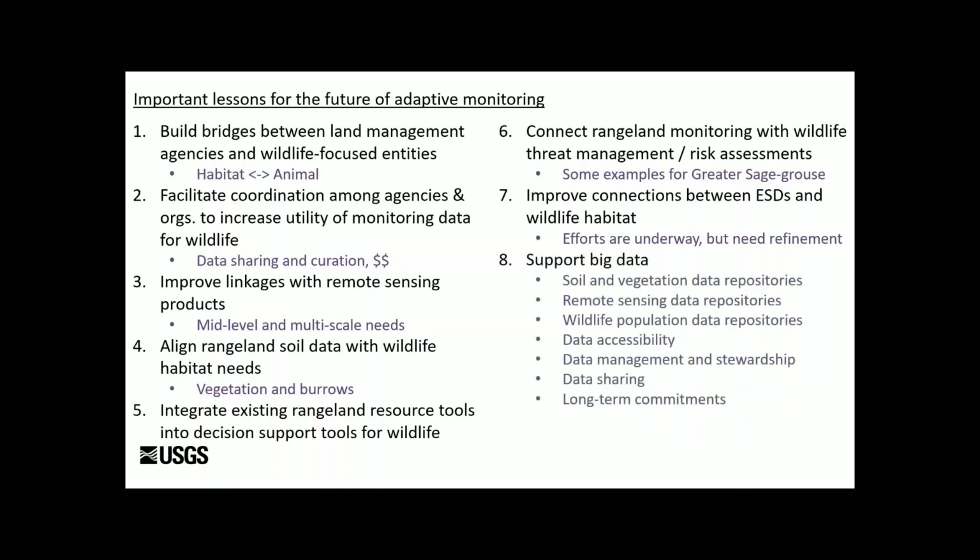And then finally, number 8, support big data. And what we mean by this is thinking about these soil and vegetation data repositories or remote sensing data repositories. How well are they being supported in the long run? And how well are they being even linked to the wildlife population data that may be managed by the state or other entities? What are we doing about data accessibility and data management and stewardship, data sharing, and then long-term commitments to support these things? These are really important topics that I think we need to be focused on as we move forward.